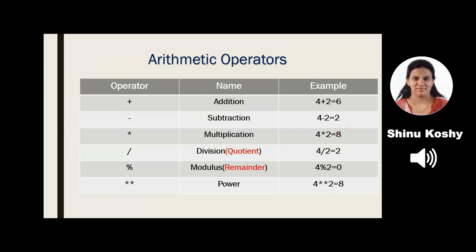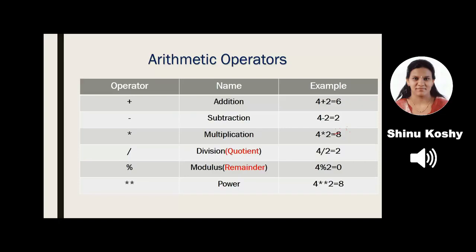Next, let us look at arithmetic operators. Now, whenever we would like to do some operations or calculations, we have to use symbols. These symbols used for representing arithmetic operations are called arithmetic operators. The common arithmetic operators are shown here in the slide. That is addition, plus, subtraction, minus, etc. Multiplication, we use the asterisk symbol on the keyboard. That is, it is like a star.